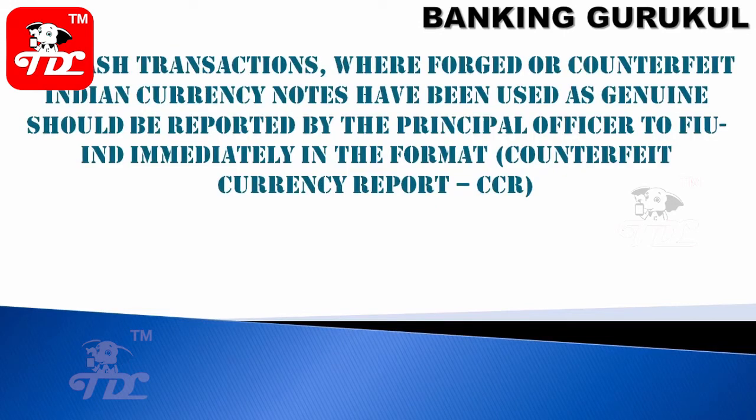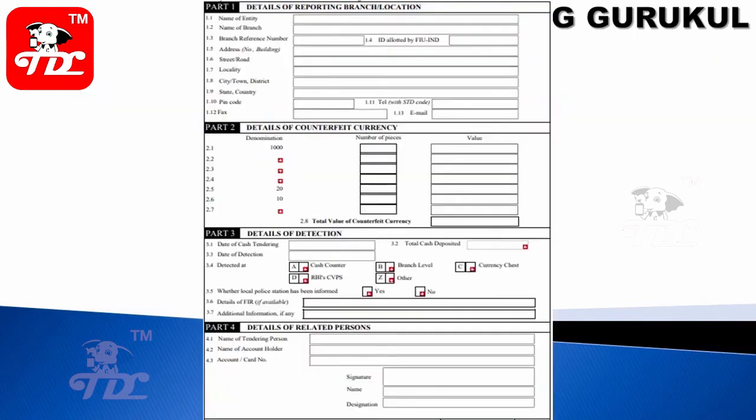All cash transactions where forged or counterfeit Indian currency notes have been used as genuine should be reported by the principal officer to FIU India immediately in the CCR format. The principal officer will be in every bank and financial institution. The organization has to designate one person who will act as the principal officer. He has to submit the CCR report to FIU.